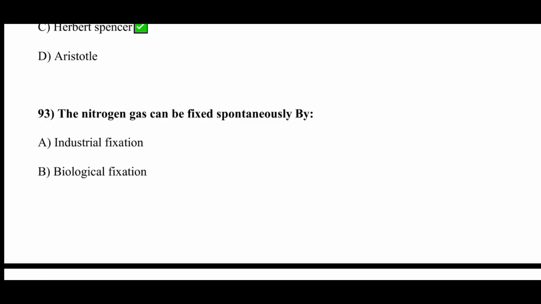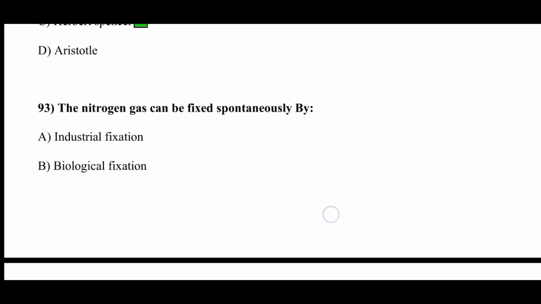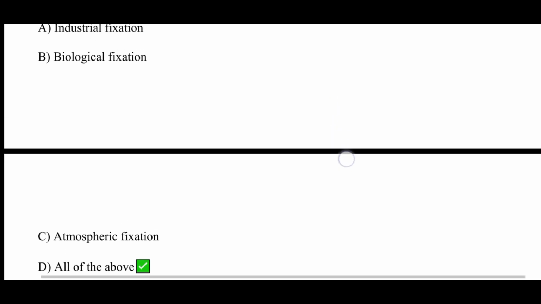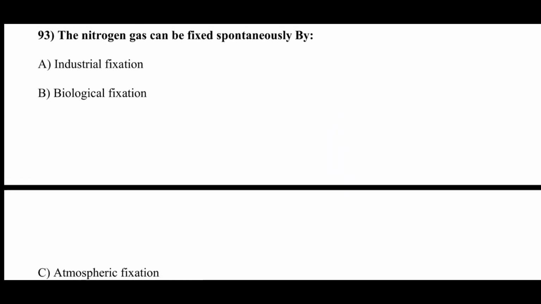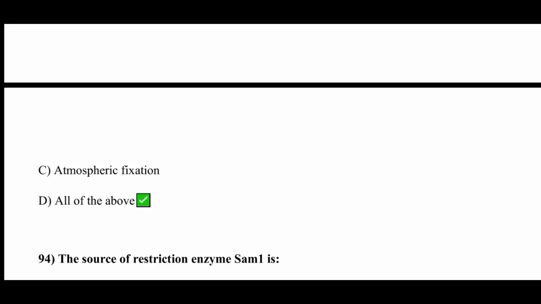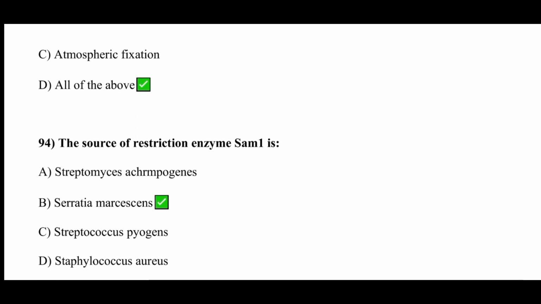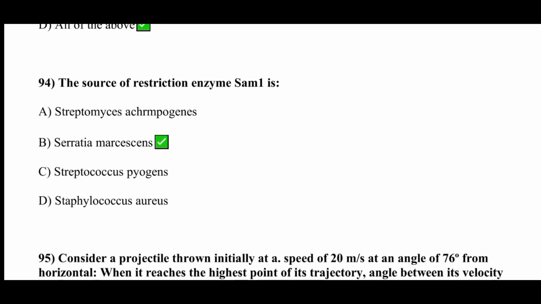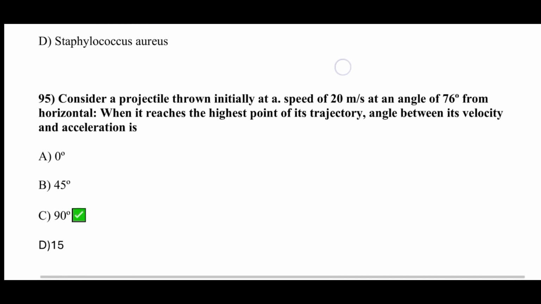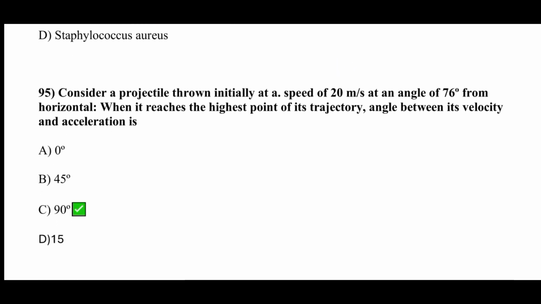Nitrogen gas can be fixed spontaneously by, option D is correct, all of the above. That is industrial fixation, biological fixation, and yes, atmospheric fixation. So all of the options are correct. The source of restriction enzyme Sem1 is, option B is correct. Consider a projectile thrown initially at a speed of 20 meters per second at an angle of 76 degrees from the horizontal. When it reaches the highest point of its trajectory, the angle between its velocity and acceleration is, option C is correct, that is 90 degrees.